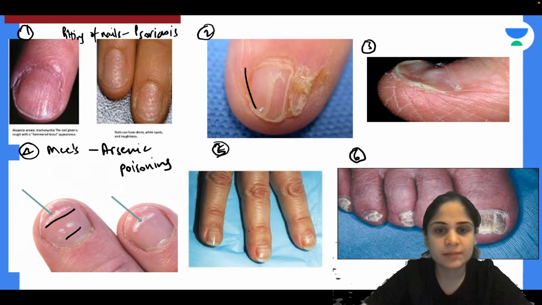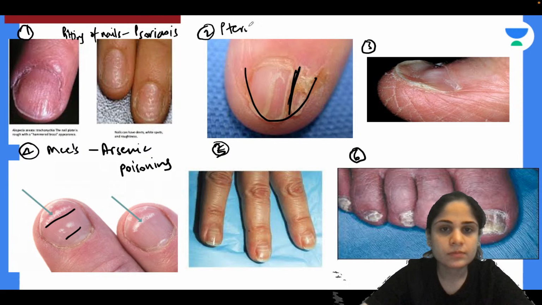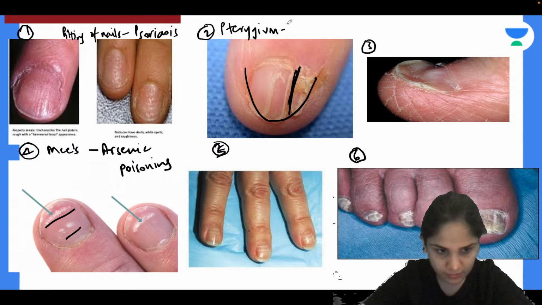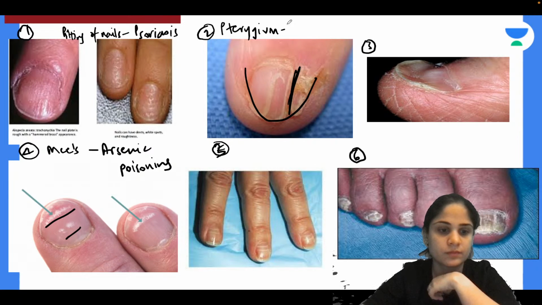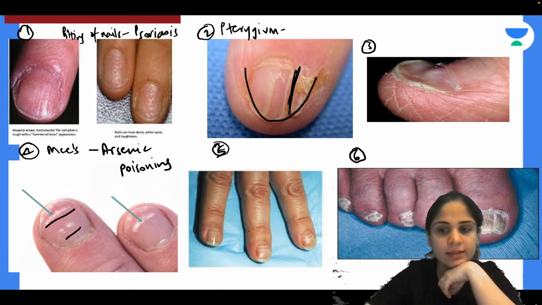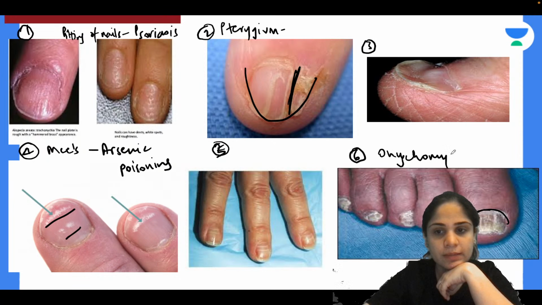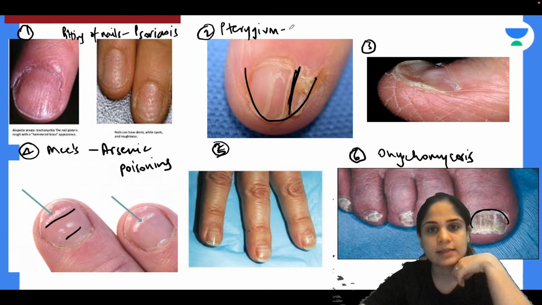No, it is not tinea unguium. You are seeing presence of a wing, correct? We saw this earlier. Presence of a wing is pterygium. What disease is pterygium seen in? Yes, very good. 6 is correct. Complete destruction of the nails by fungal infection is called onychomycosis. Yes, pterygium is seen in lichen planus.